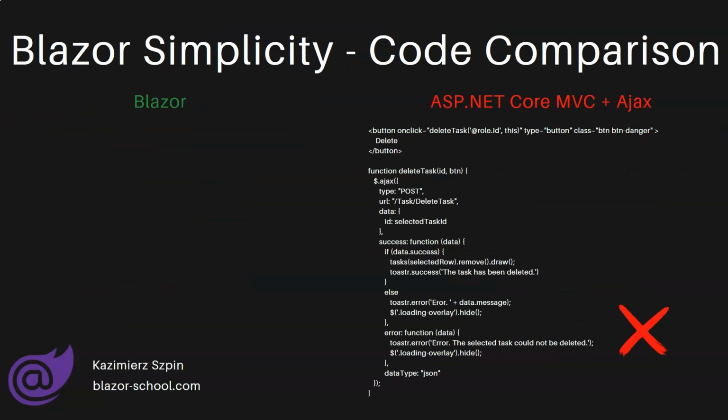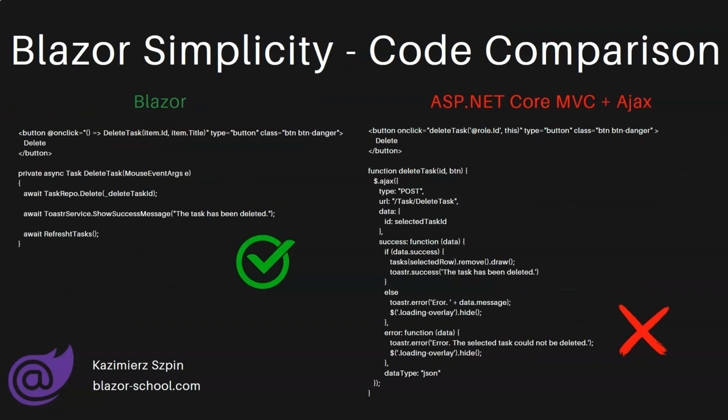How does it look in Blazor? Here, the HTML code looks similar, but the on-click event is directly bound to the delete task method, which is already created in C#. So we don't need JavaScript code here, and we create the delete task method, call our repository, delete the task by ID, display a message, and refresh the data in the view. As you can see, this code is much simpler, much shorter, and most importantly, we don't need to use JavaScript here.